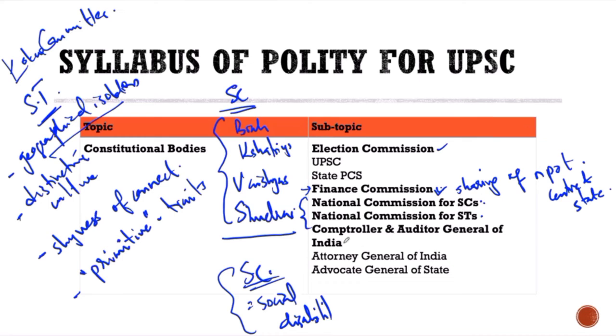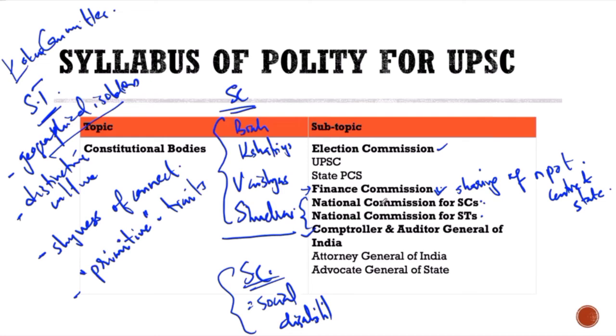So then another one is Election Commission, Finance Commission, and your CAG. These are very important, guys. Some of these organizations have been called the guardians of the way India works. What happens if we don't have an independent Election Commission? Then the people will not have faith in the elections that are taking place.